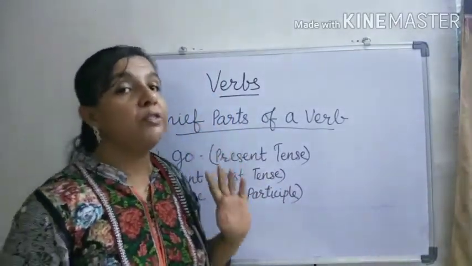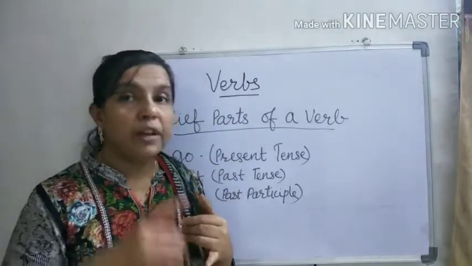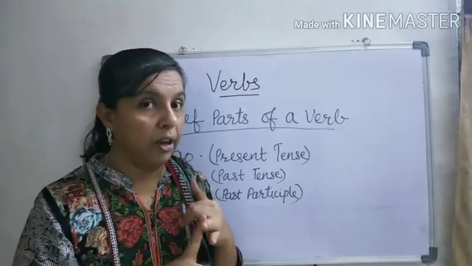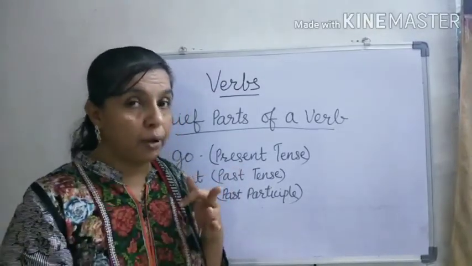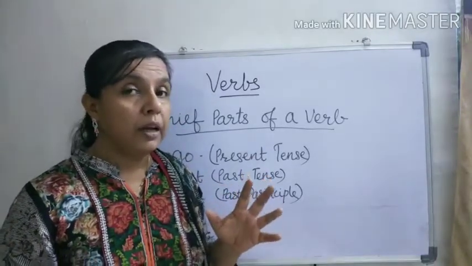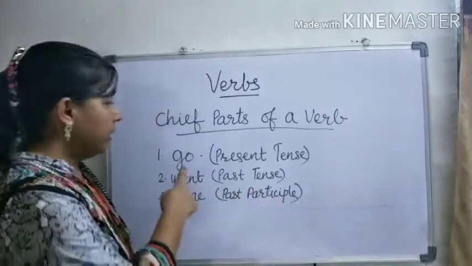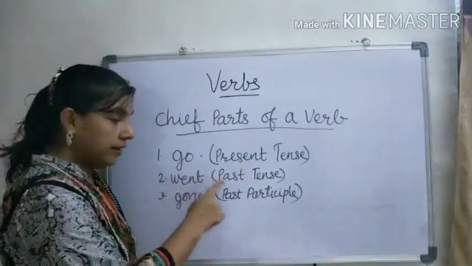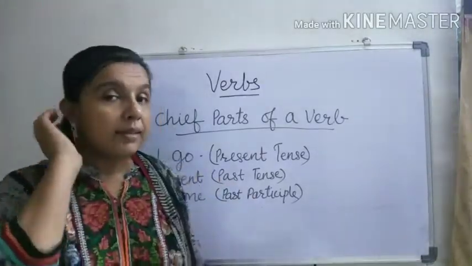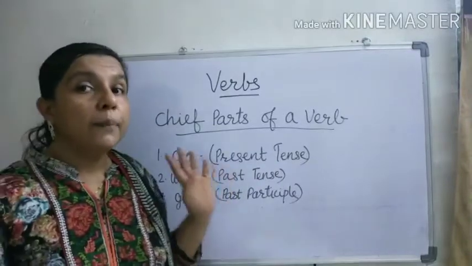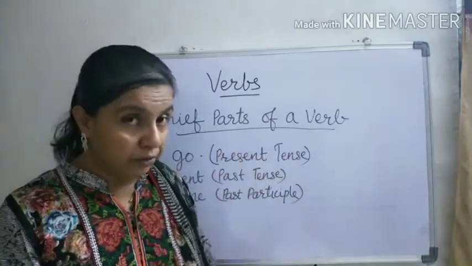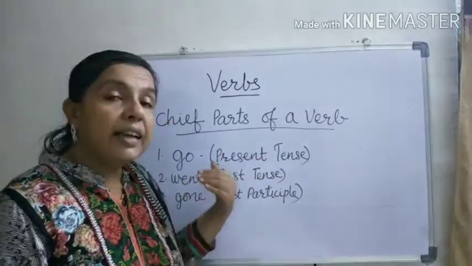The chief parts of a verb are: in the present tense we use the first form of the verb, in the past tense the second form, and in the past participle the third form. For example, the chief parts of the verb go are: present tense go, past tense went, past participle gone. They are called the chief parts because we can make all other forms of the verb with their help.